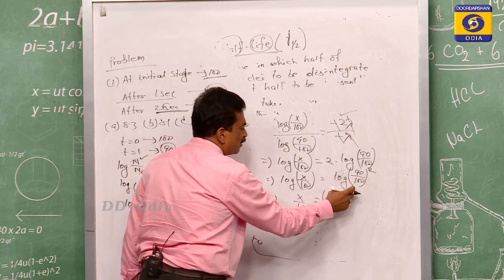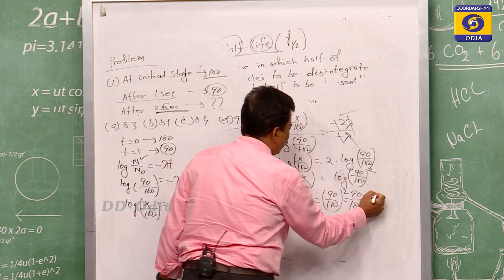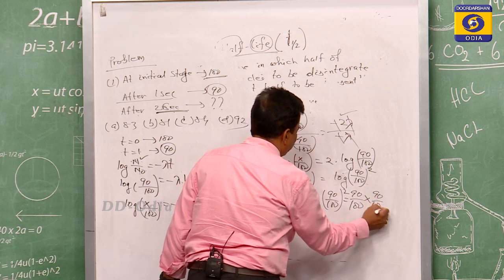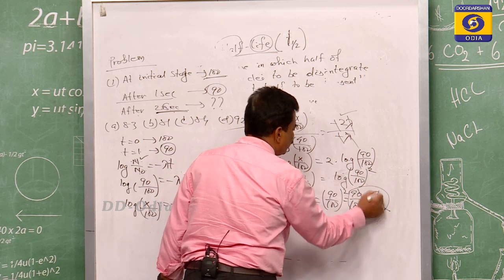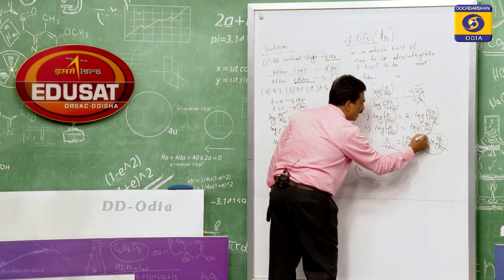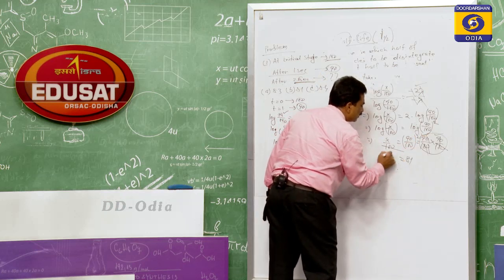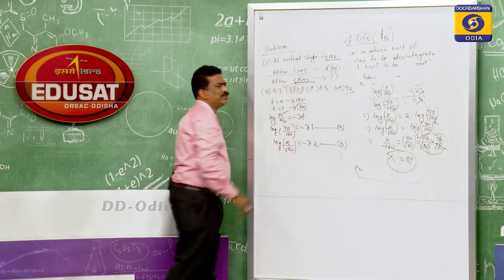That is 90 by 100 into 90 by 100. So the 100 will cancel, the zeros cancel. Then x is equal to 9 into 9, that is equal to 81. So the answer 81 is correct.